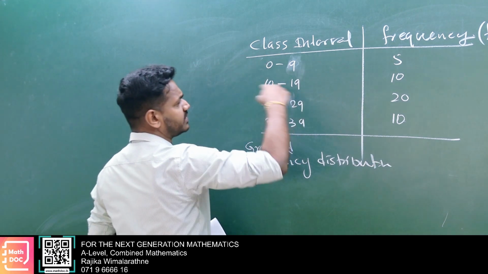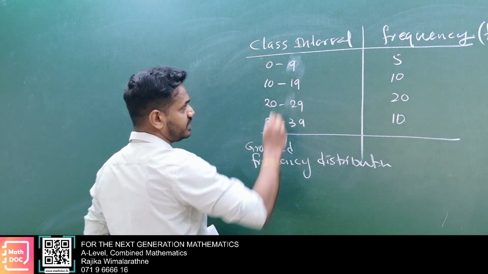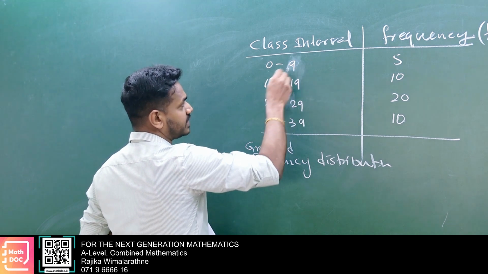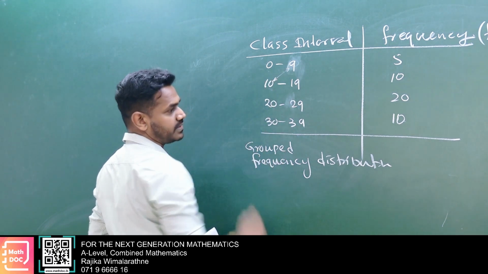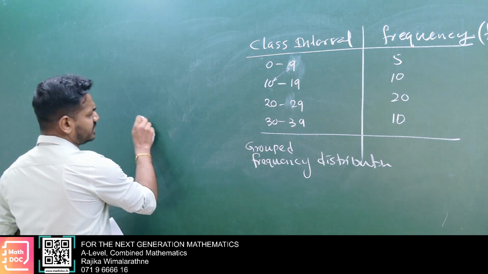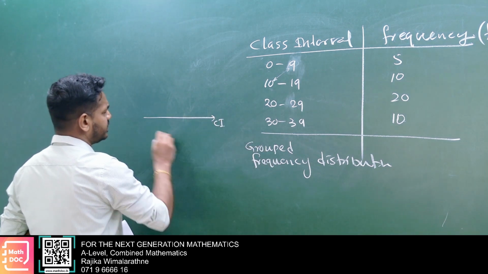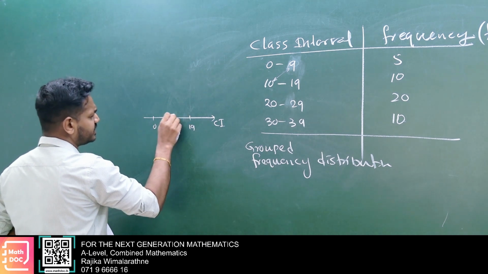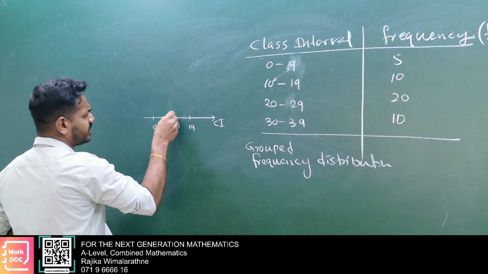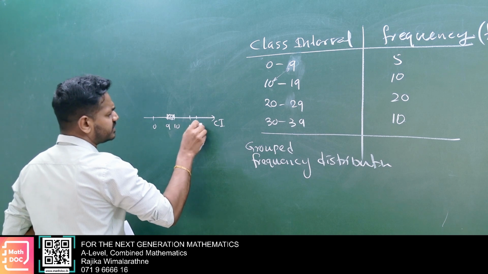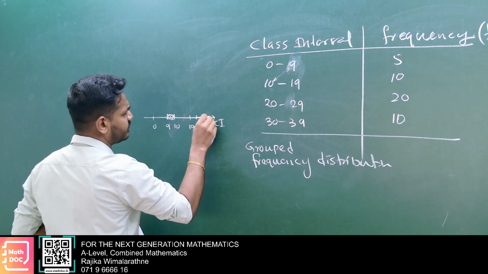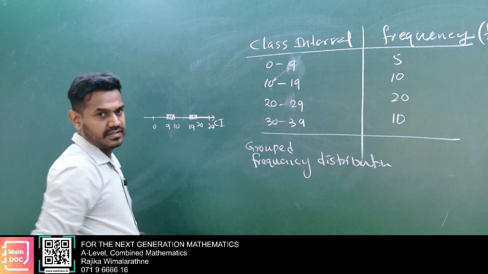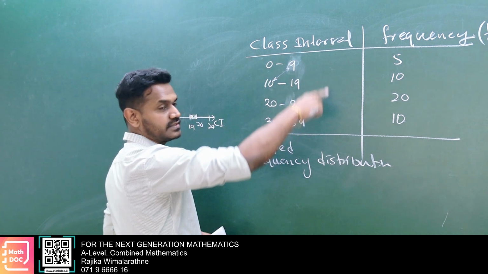This is the class interval. When you consider 0 to 9, then 10 to 19, there's a gap between 9 and 10. Then 19, and start from 20, then 20 to 29, there's a small gap here as well. Therefore, these are not real boundaries.